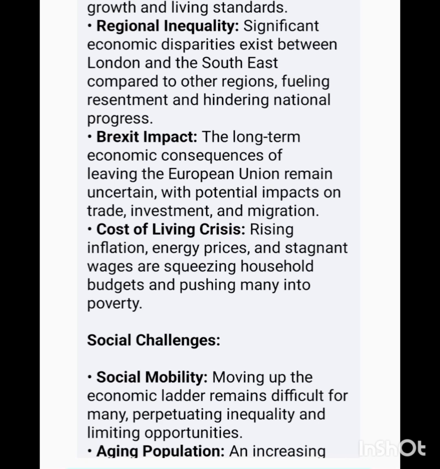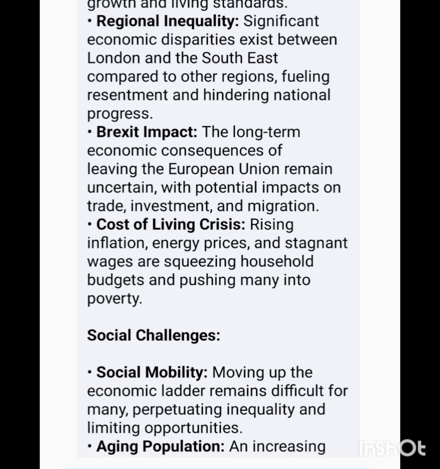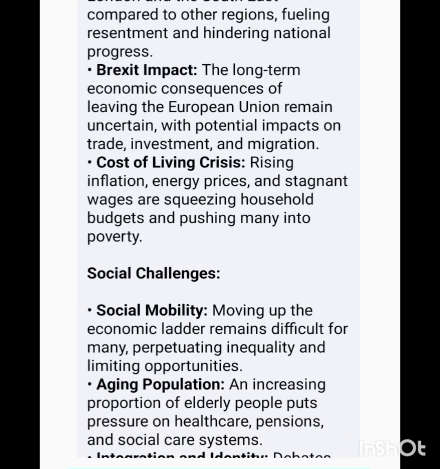Brexit impact. The long-term economic consequences of leaving the European Union remain uncertain, with potential impacts on trade, investment, and migration. Cost of living crisis. Rising inflation, energy prices, and stagnant wages are squeezing household budgets and pushing many into poverty.